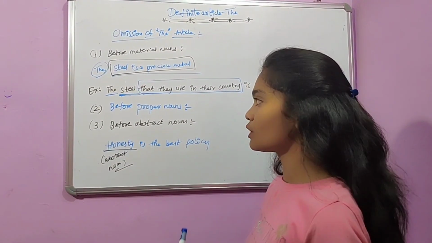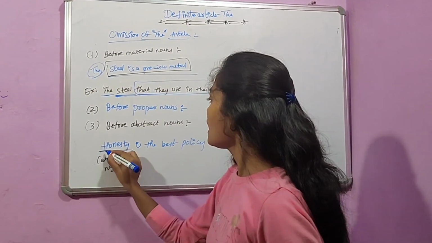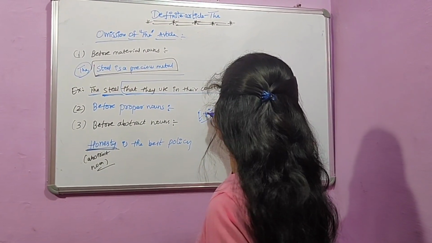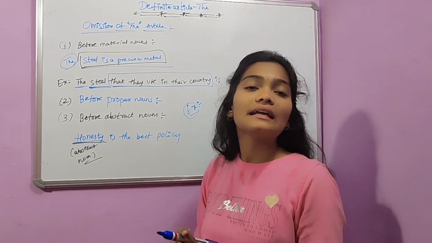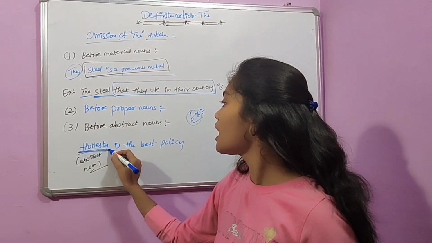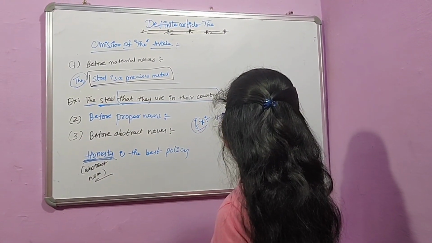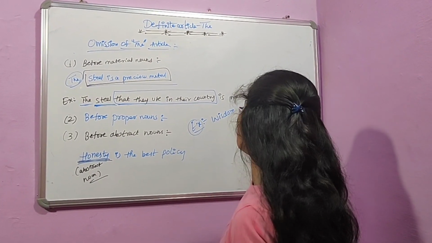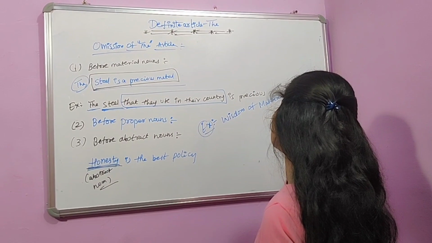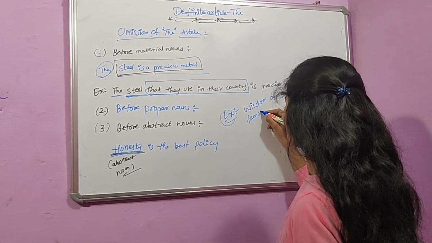But there is a special case in which we use the article before abstract nouns. That is, whenever an abstract noun is qualified by another adjective, then we use the article before those abstract nouns. For example, the wisdom of Mahatma Gandhi is famous.